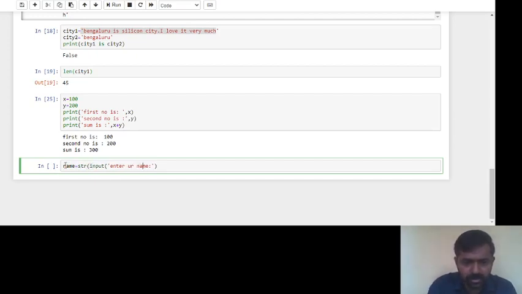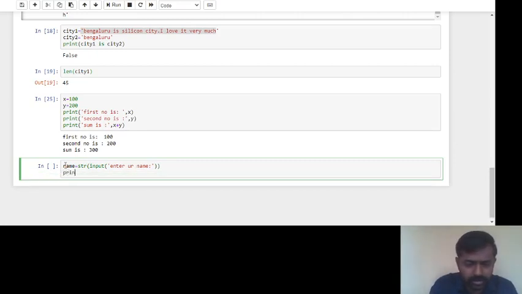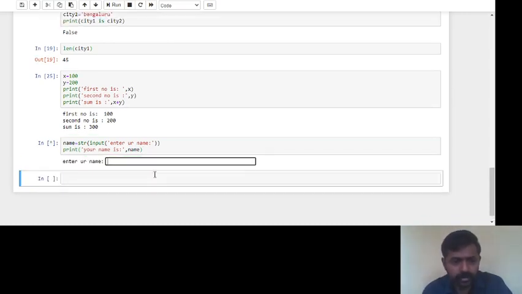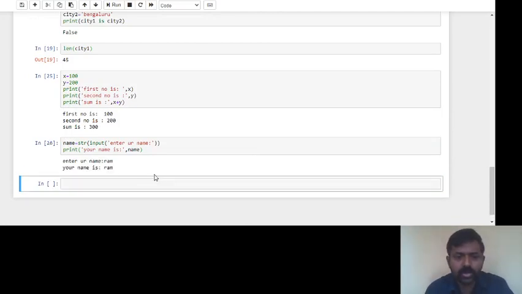After that, print your name is, then you write the name of the variable, and we will try to execute it. See, this is the advantage of this Jupyter notebook. We got some message like enter your name. I will enter Ram, and then enter. So your name is Ram.